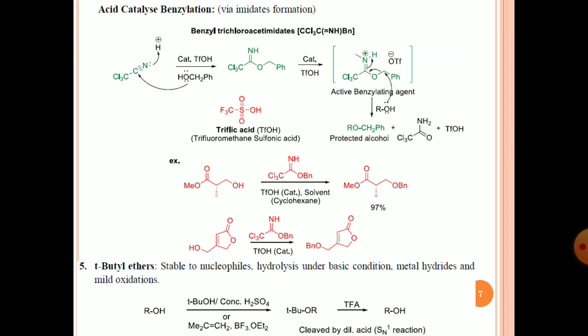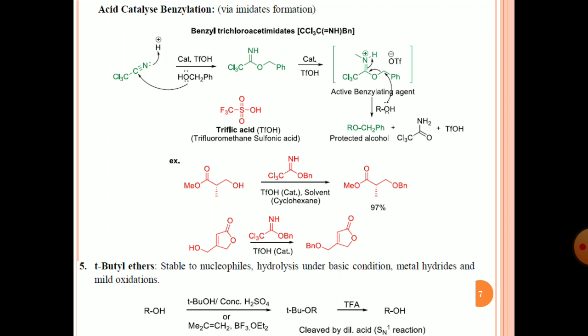Next, acid catalyzed benzylation. The first one you saw was base catalyzed, but suppose that in your alcohol molecule or starting material there are some base sensitive functionalities. Then you cannot use base to protect the OH as a benzyl ether. In that case you need acid catalyzed benzylation. This can be done by using benzyl trichloroacetimidate. So you can see here